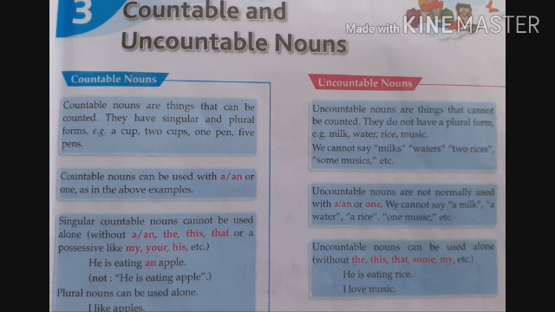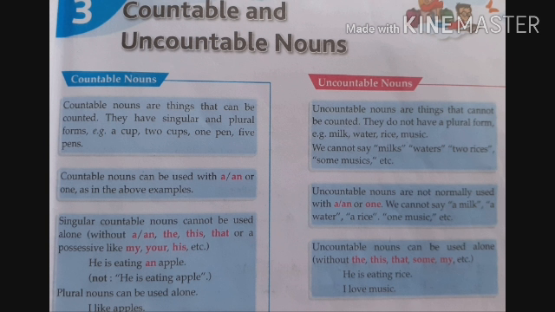Countable nouns are things that can be counted. They have singular and plural forms: a cup, 2 cups, 1 pen, 5 pens. We will read in this chapter case study one by one. So come on, uncountable nouns.